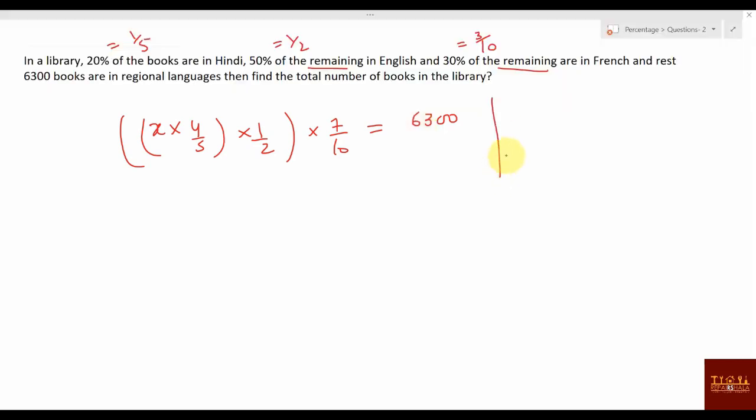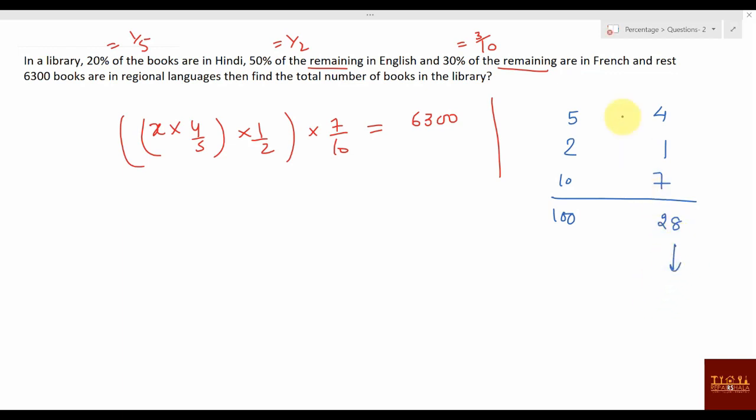Second way, you can say that 20% is 1 by 5. Out of every 5 books, 1 is gone. What is remaining now? Only 4. 20% of the books are in Hindi means reducing 20% of the books, right? So what will be remaining? Other books, 4. Then again 50% means 2 is 1. 30% means 10 is 7. So this is 100 and this is how much? 28.